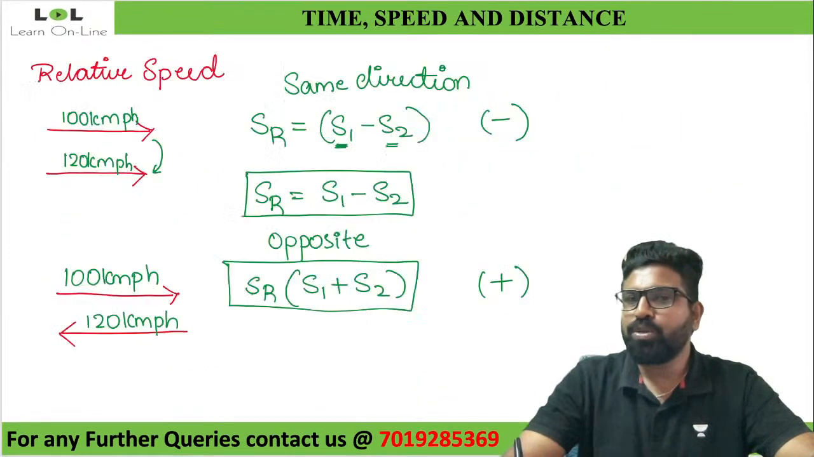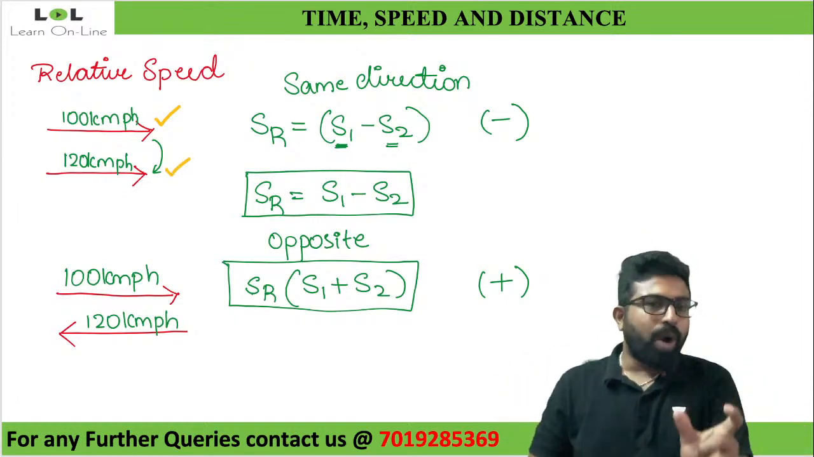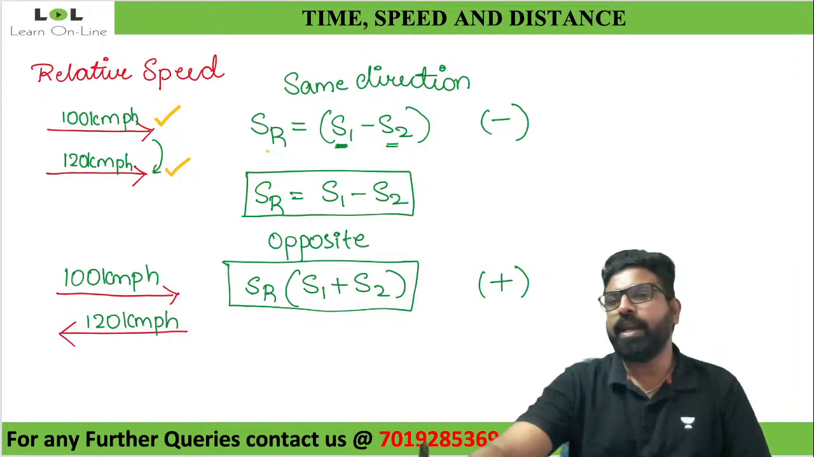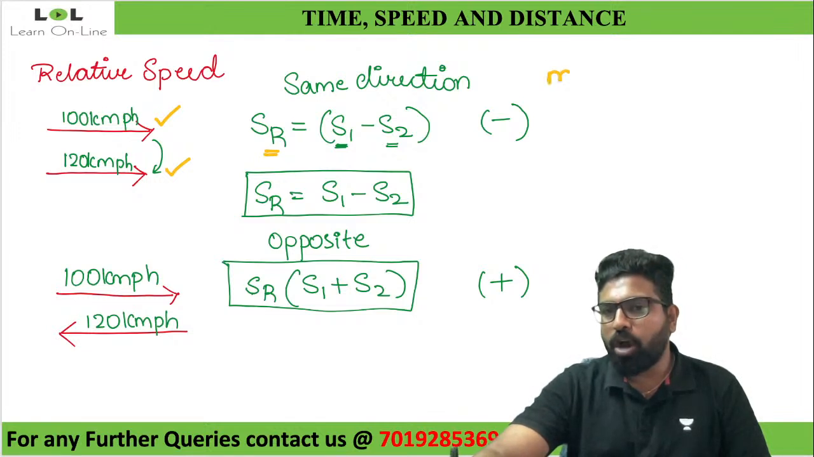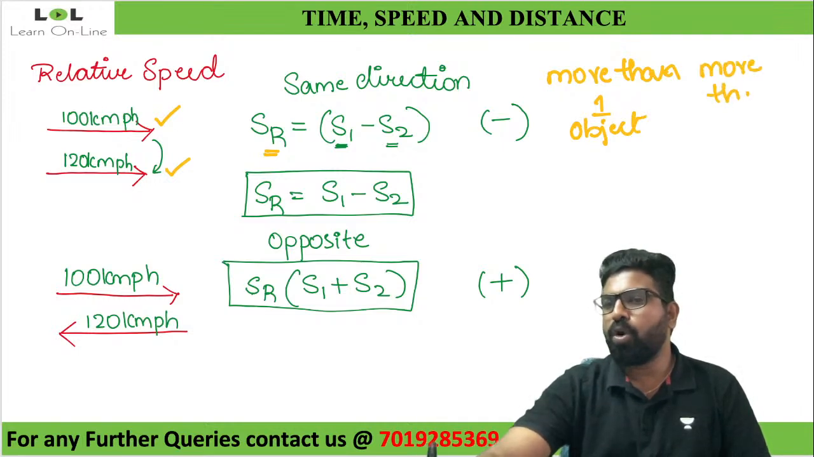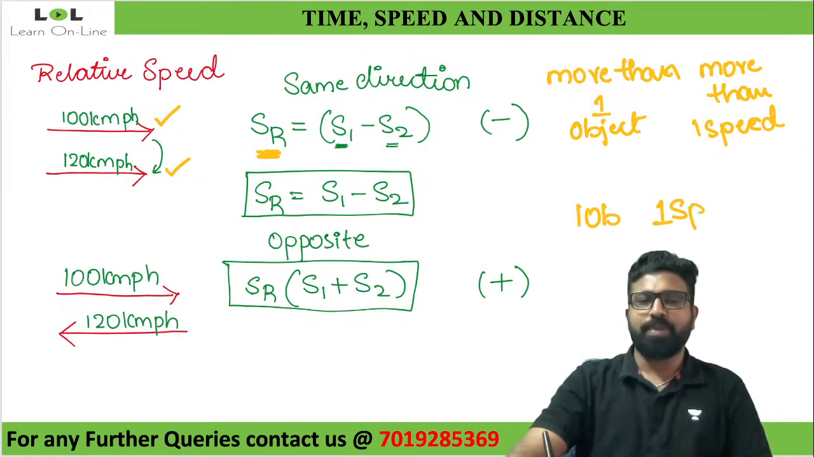So what is relative speed then? When did we use relative speed? How many trains were there? Train 1 in which you were traveling, and the other train traveling next to you. Train 1 and train 2. Two trains, two speeds. You use relative speed. More than one object, more than one speed, then we call it relative speed. Only one object, only one speed, then we call it normal speed.